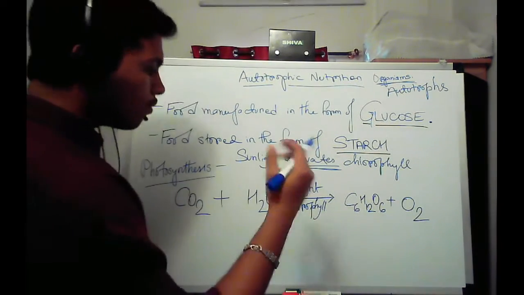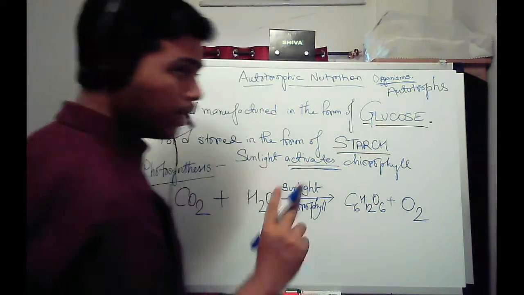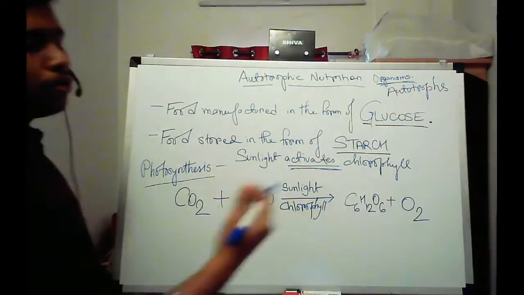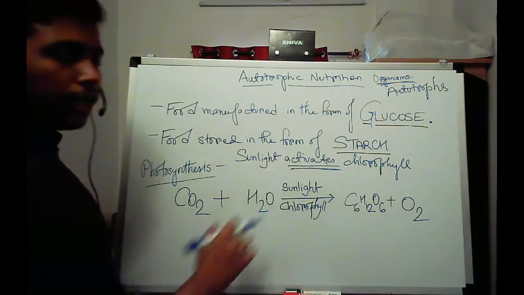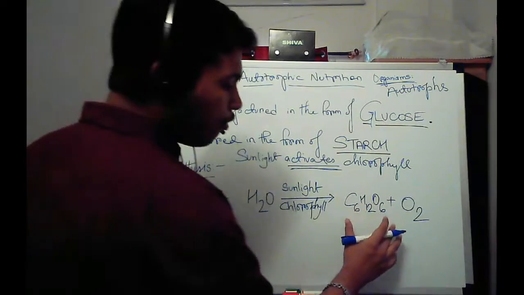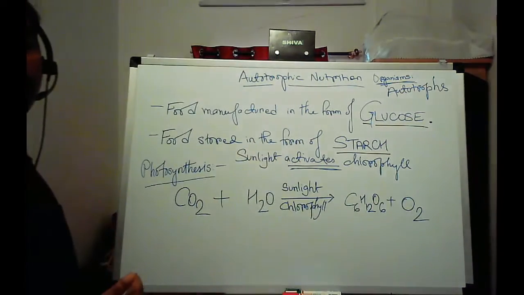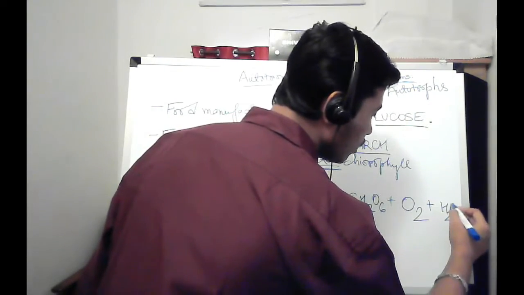We will come to it a bit later in organic chemistry. I'll do that. Coming back to chlorophyll. What does it do? Chlorophyll, in the presence of sunlight, will form this sugar. In this process, it will also release oxygen. It will also release water in the form of vapors.